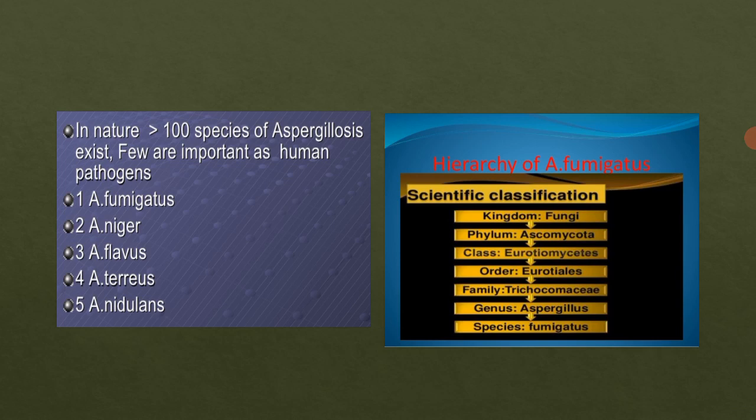Aspergillus infections are very harmful and very dangerous. They can cause very severe damage to the lungs and the respiratory units. The species of Aspergillus include Aspergillus fumigatus, Aspergillus niger, Aspergillus flavus, Aspergillus terreus, and Aspergillus nidulans. These are the various species of Aspergillus.